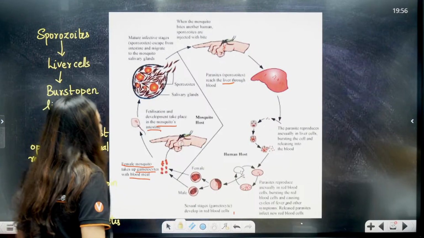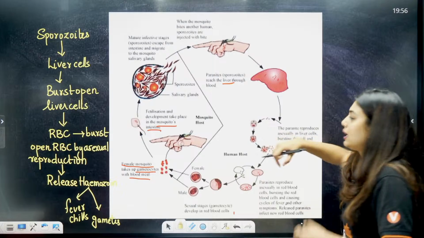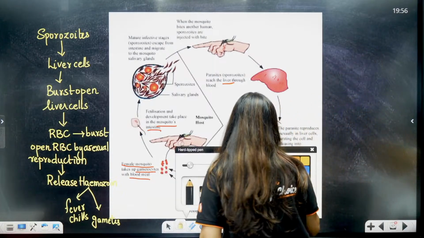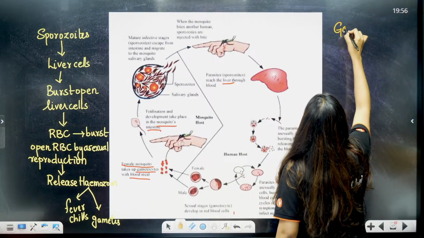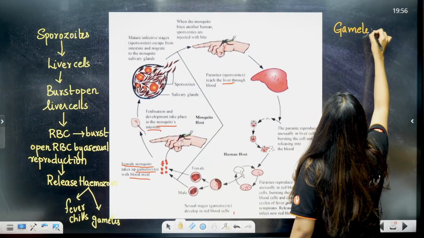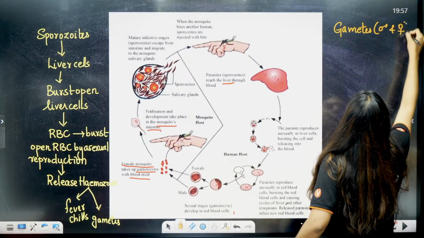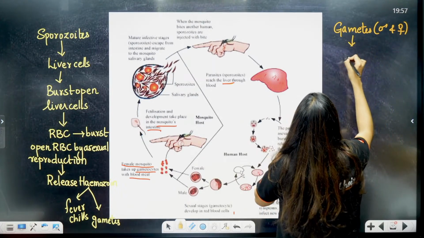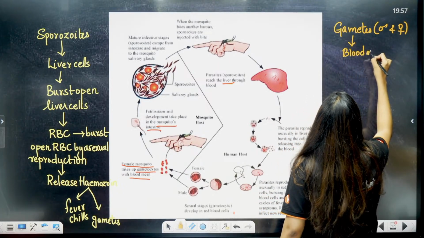Gametes will be formed in the RBC. Clear? Fine? Yes. Now, the gametophytes or the gametes, both the male and female, will be taken up as a blood meal. Okay, it will be taken up as a blood meal